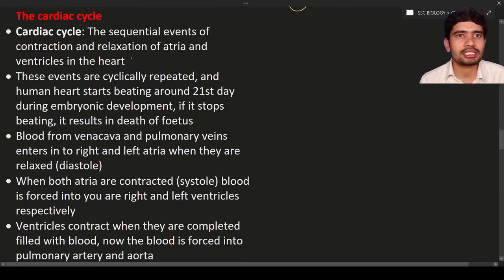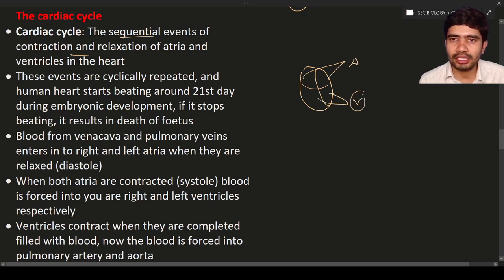So what is meant by cardiac cycle? Cardiac cycle means the sequential events of contraction and relaxation of the atria. This will be the atria in the heart. Both of them are atria, both of them are ventricles. So the sequential events of contraction and relaxation of atria and ventricles is known as the cardiac cycle.